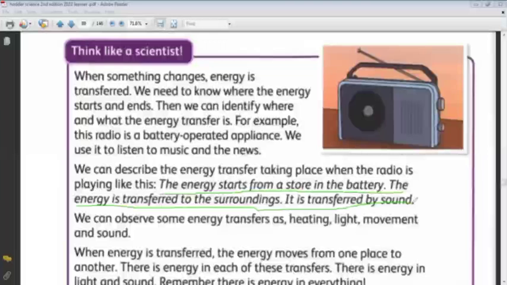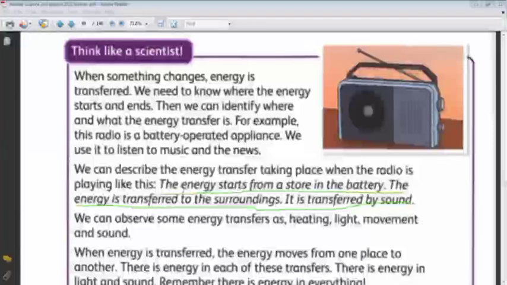So that we can describe what is the start of the energy, where it starts, and what is the end of the energy. And it starts in the form of which energy, what is the type of the energy that we start with, and what is the type of the energy that we end with. So we can describe it like this description. The energy starts from a store in the battery. So the start here is from the battery. The battery here is the energy store.